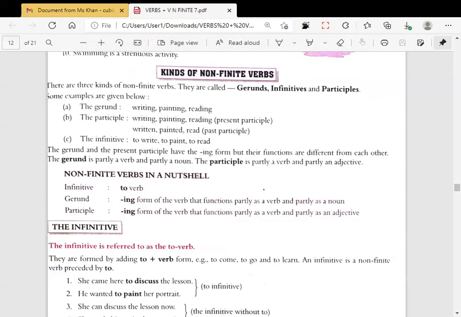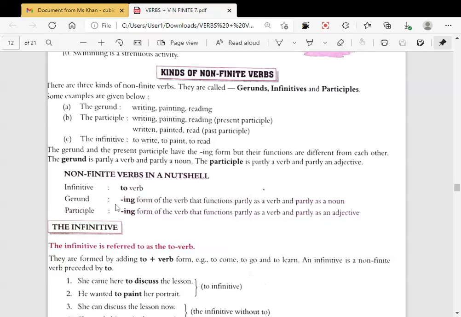Okay. Now come to this. Have a look. Infinitive is to plus verb. Verb means verb base form. What is base form? Verb first form. Go, went, gone. ठीक है, walk, walked, walked, ठीक है, sing, sang, sung, right? So these are the first form, also called base form. Never get confused, ठीक है?